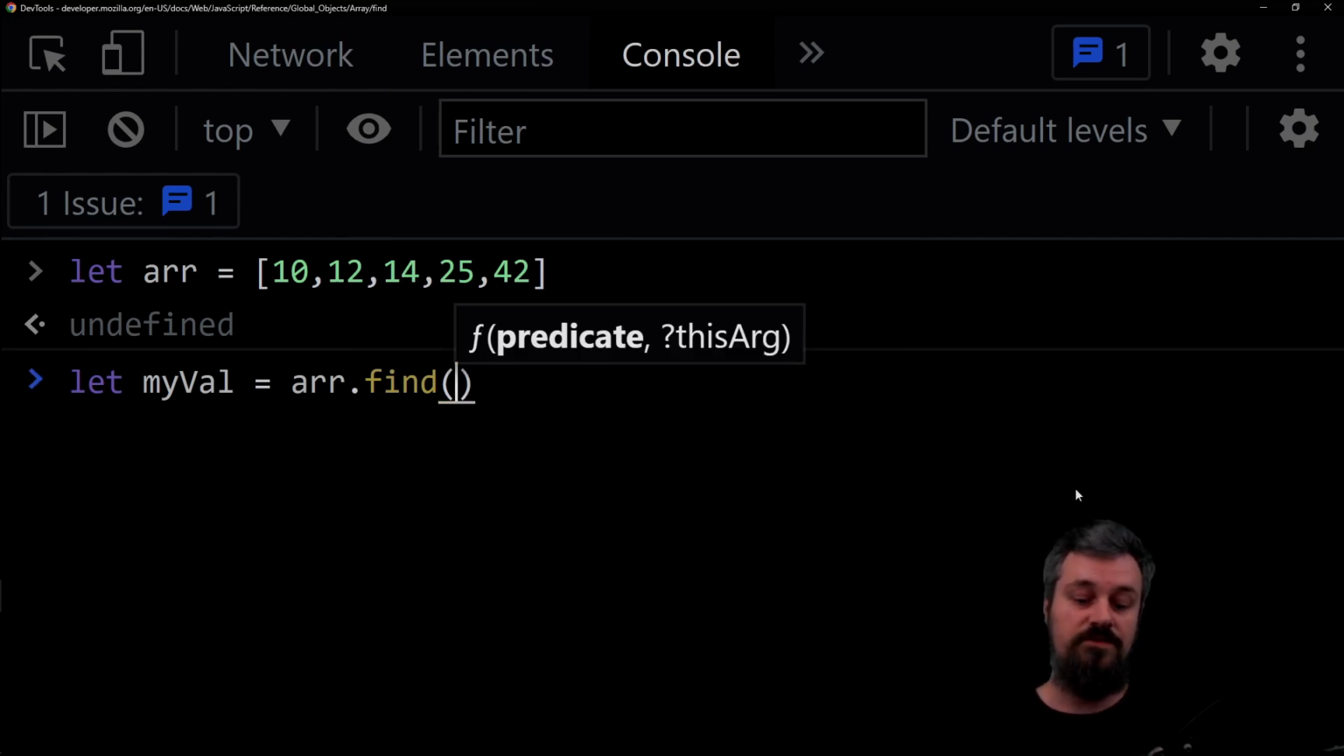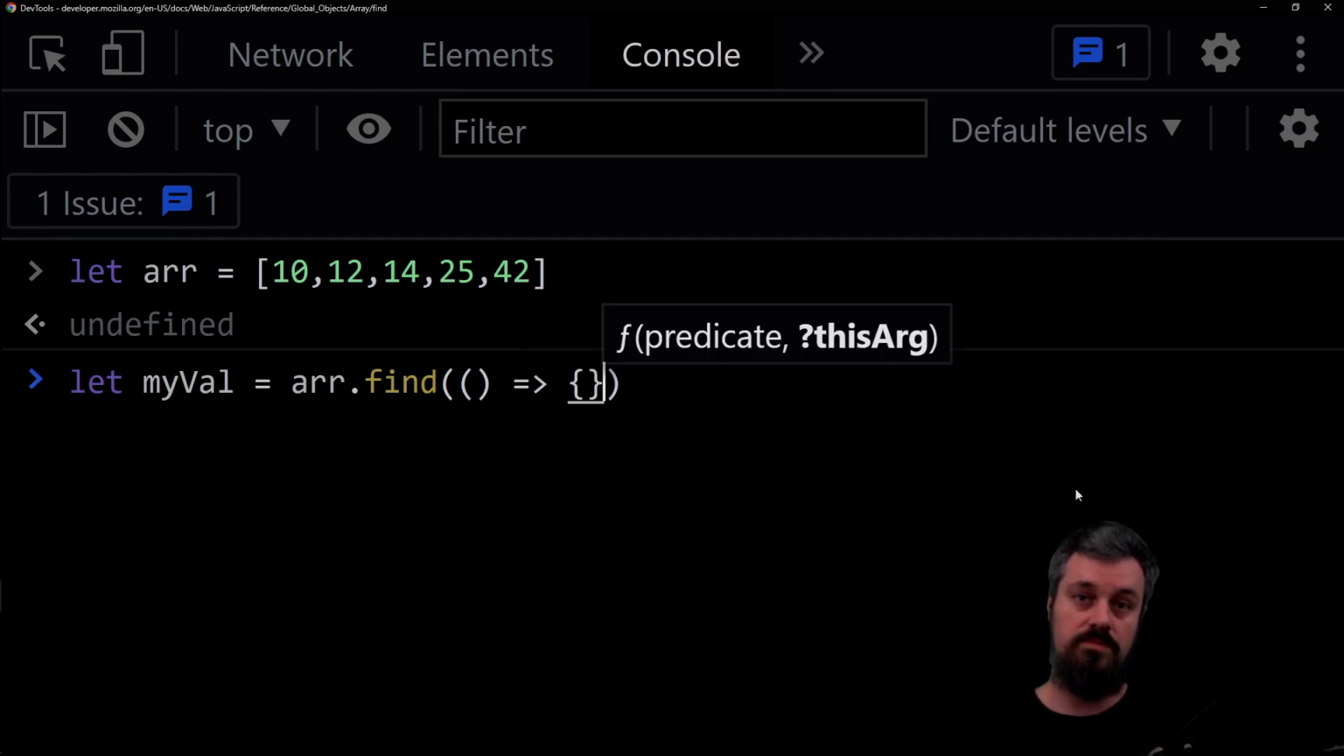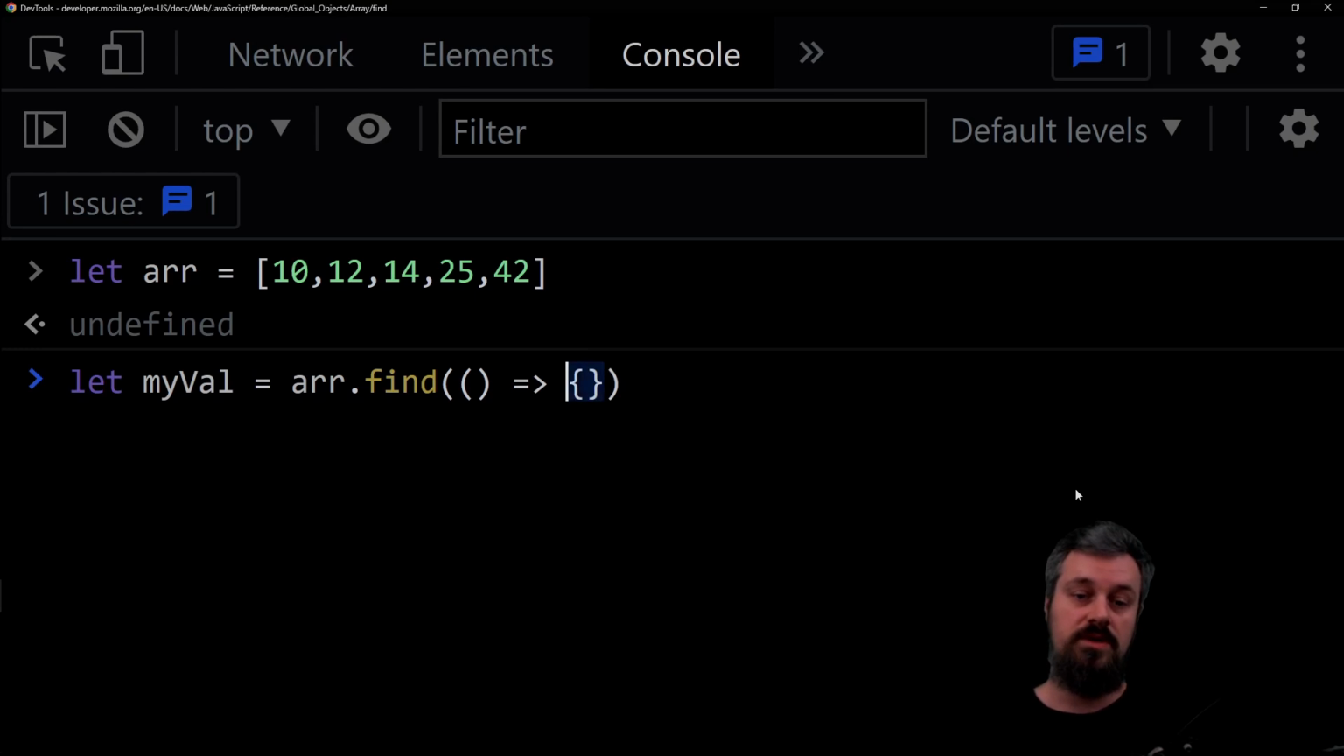and in here we're going to provide a function. So I'm going to write it in ES6, which is brackets, arrow, curly brackets. But we're probably not going to need the curly brackets since it's going to only be a one-line solution. So I'm just going to delete those.